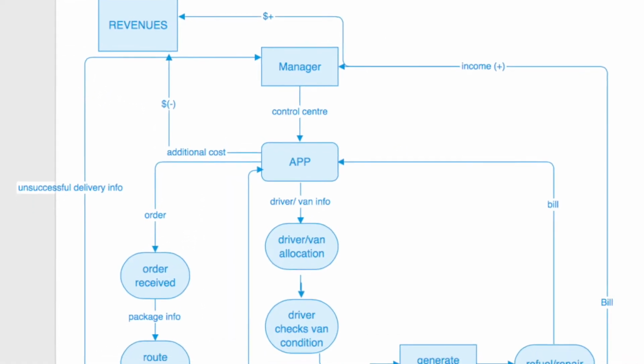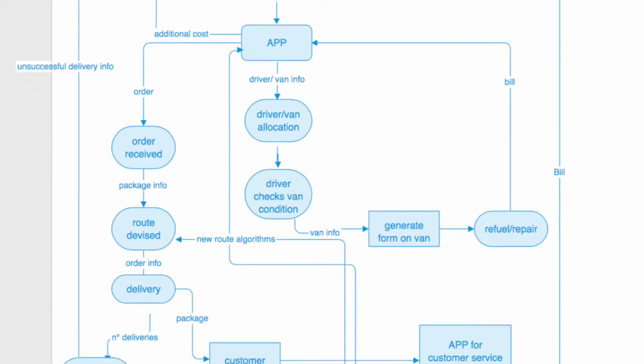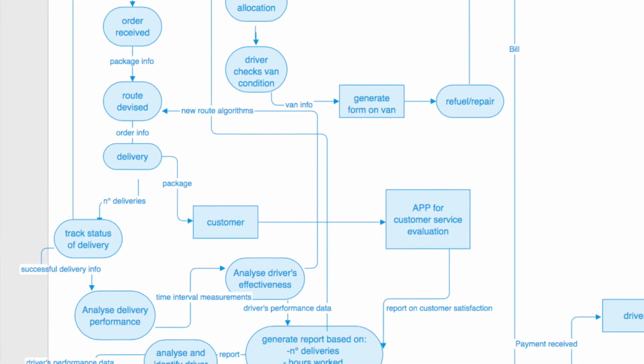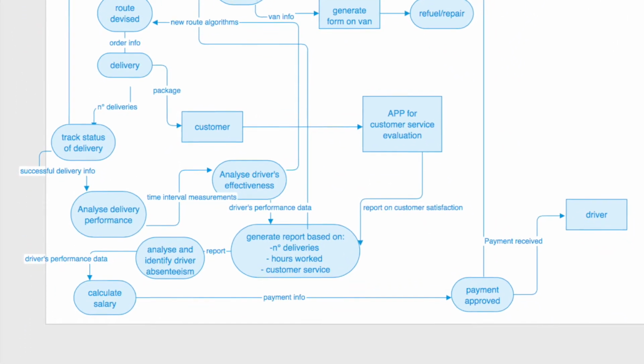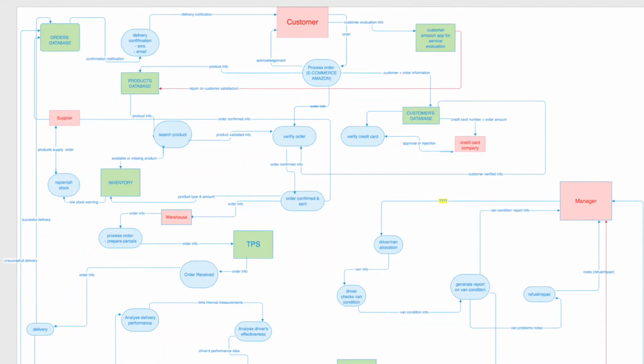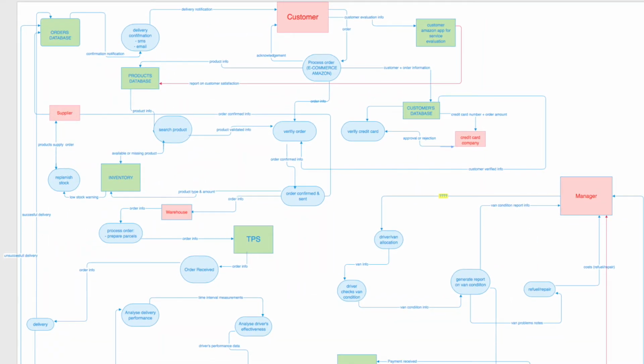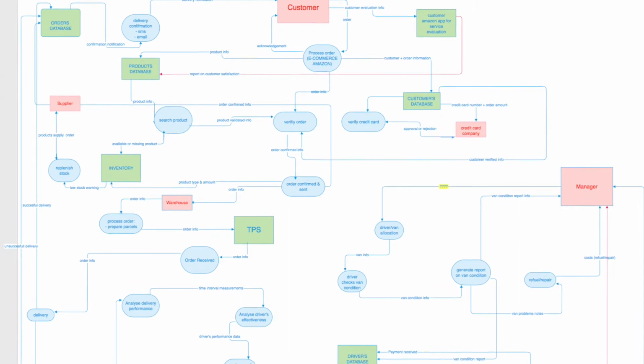Level 2. Our first attempt was unclear and had too little detail. We didn't use the correct notation and the processes didn't have a logical flow. Our second attempt, on the other hand, was overcomplicated. The complexity made it hard to understand and interpret.